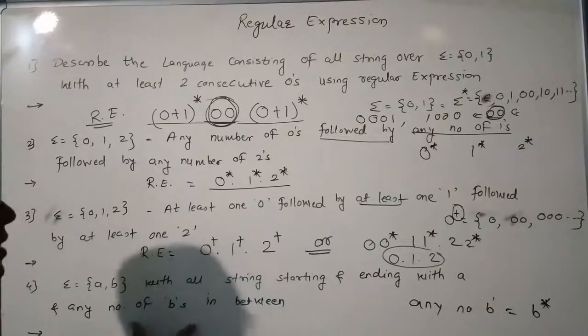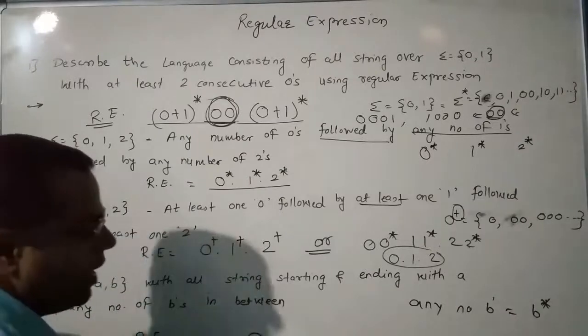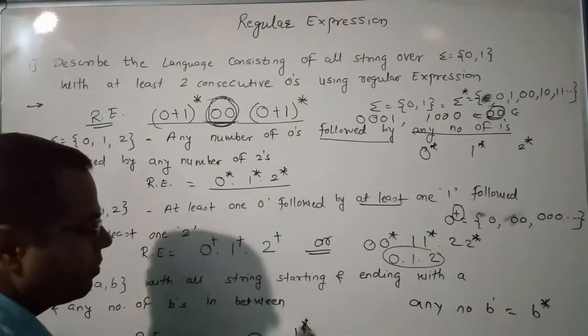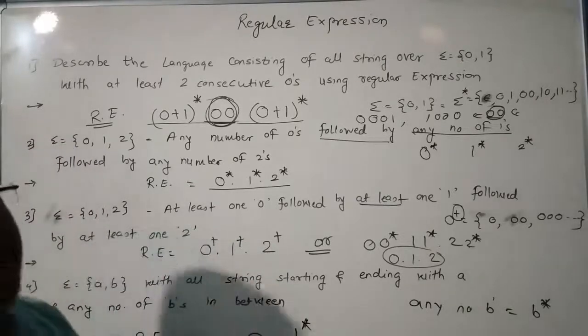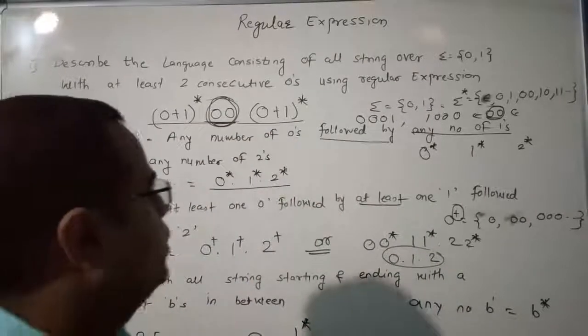The string starting and ending with a, with any number of b's in between, has the regular expression a dot b star dot a. This is the regular expression for this language.